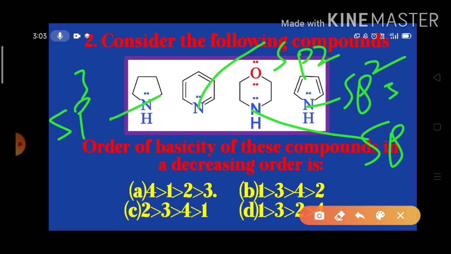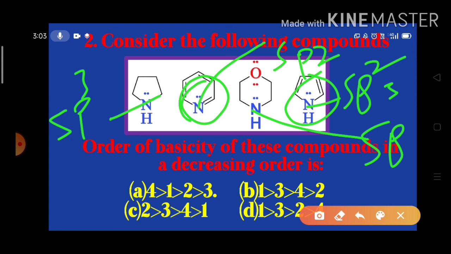So you know very well that in sp2 hybridization, the percentage of s orbital is more. So that's why the pyridine and pyrrole are less basic than the first compound and the third compound. And among the first and the third, we have to find which one is strongest.